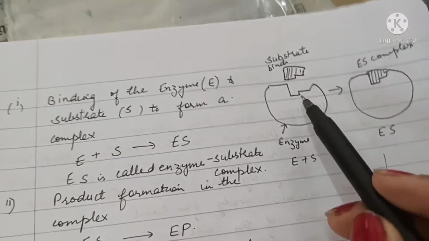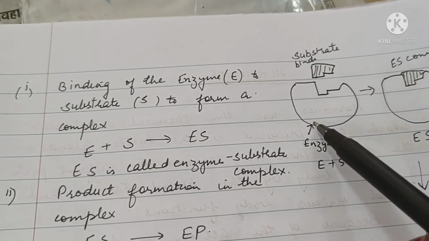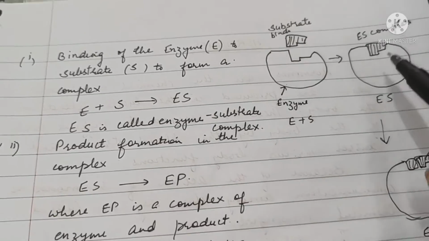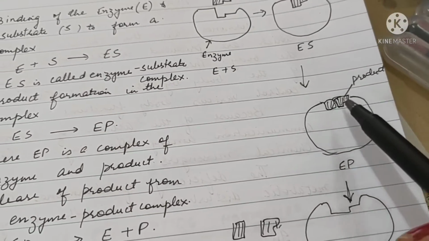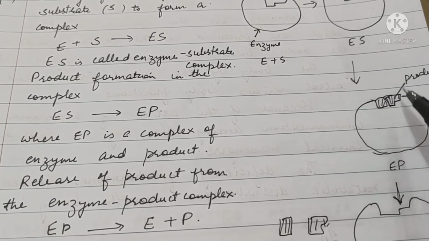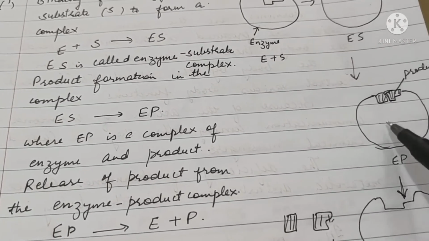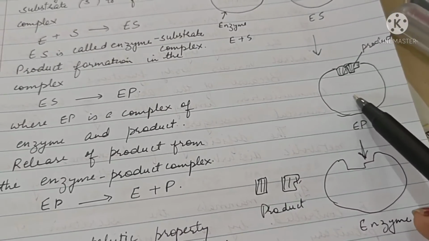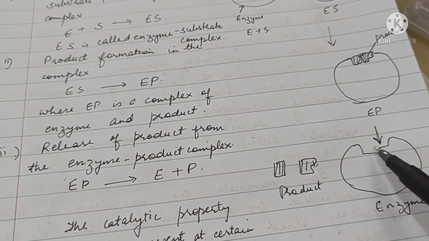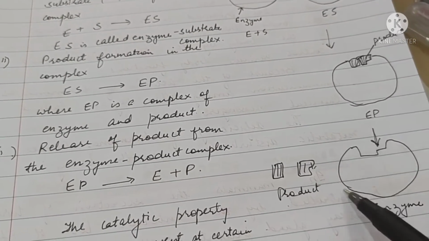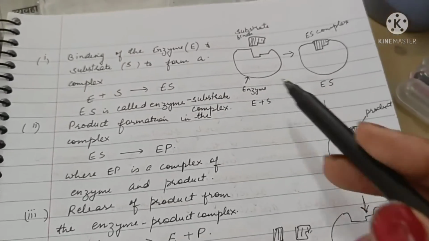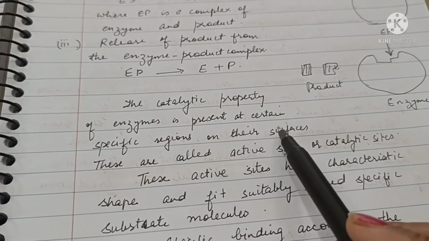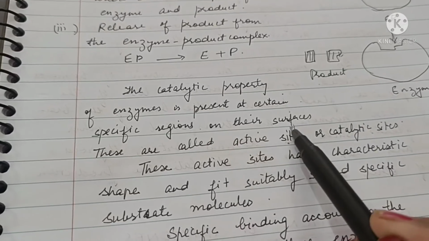In the first step, the substrate gets bound to the enzyme to form an enzyme substrate complex, and in the next step the enzyme will carry out the conversion of the substrate to product, so that the enzyme substrate complex changes to enzyme product complex, and in the last step the product is released from the enzyme and the enzyme is now fit to act upon another substrate molecule. The catalytic activity of the enzyme is present at certain specific regions on their surfaces.